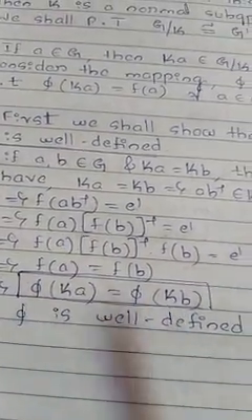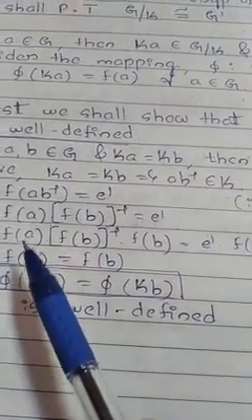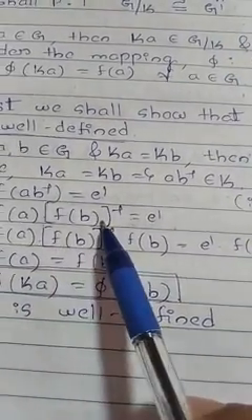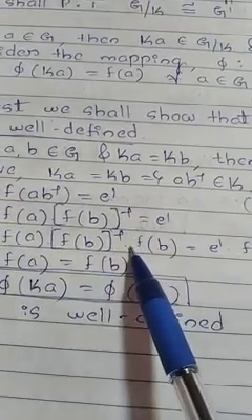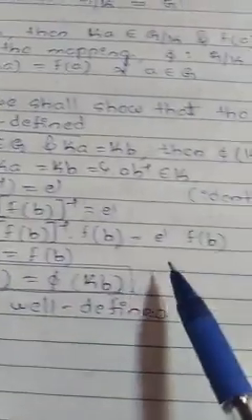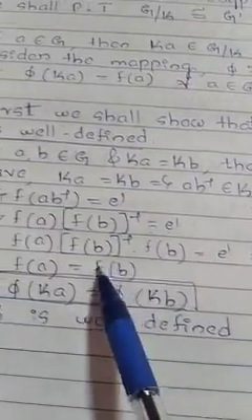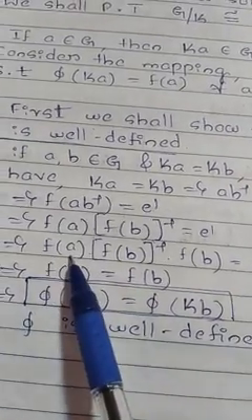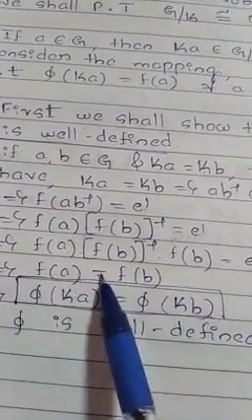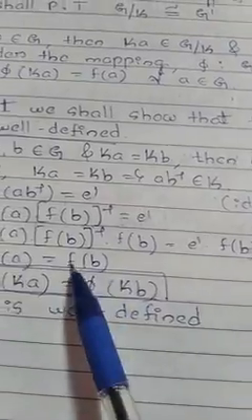Then here f of a, f of b whole inverse into f of b is the identity element. Here f of b into e dash is equal to f of b. Here f of a remains. So f of a into e dash into f of b is f of b.